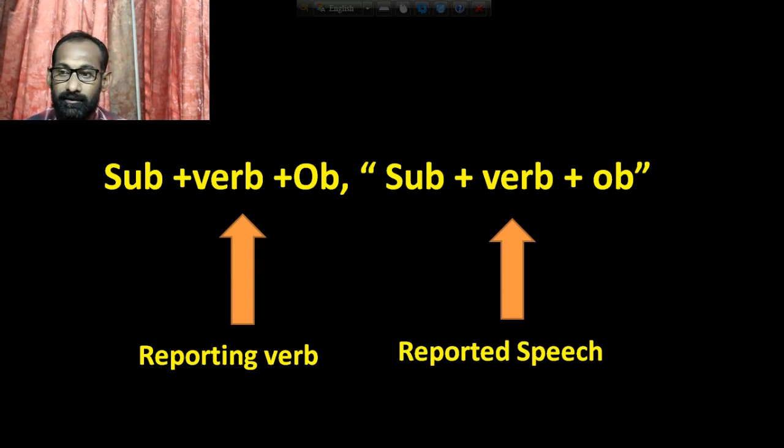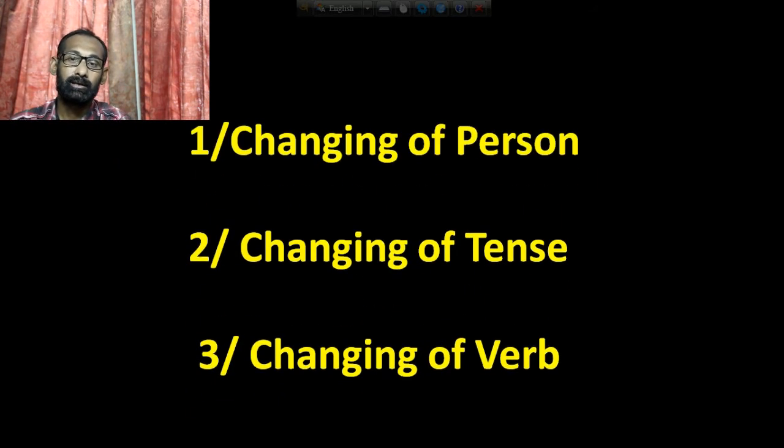Now if you want to solve narration, you should know three things very clearly. Number one, changing of person. Number two, changing of tense. And number three, changing of verb. We will solve them one by one today. Okay, let us start.